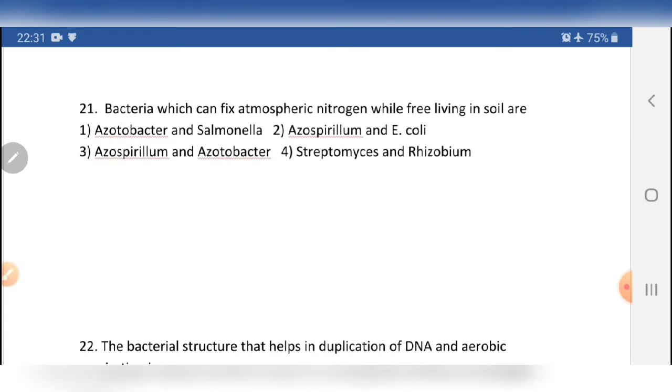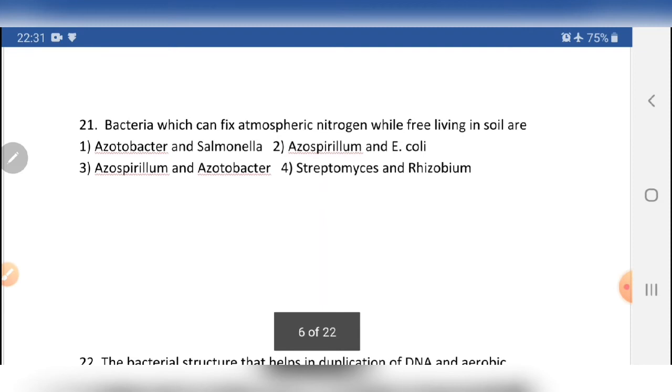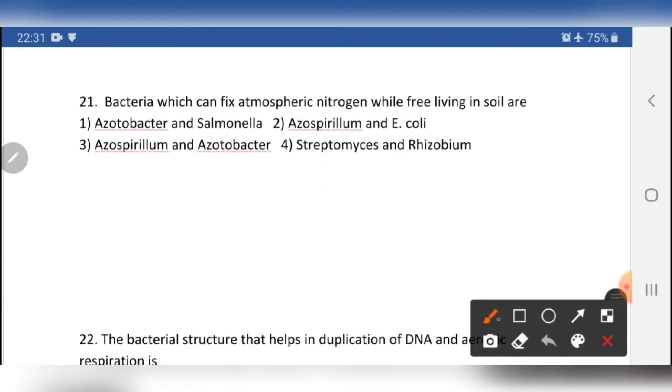Which bacteria can fix atmospheric nitrogen while free living in soil air? Generally, bacteria are of two categories: free living and symbiotic, that means associated with the root system. Free living ones are also near the root system. For example, this is the plant root system.